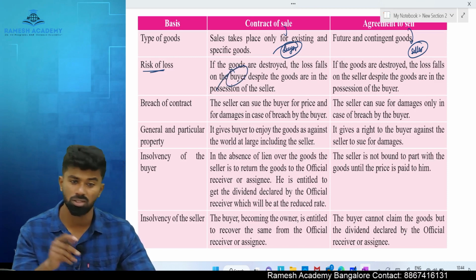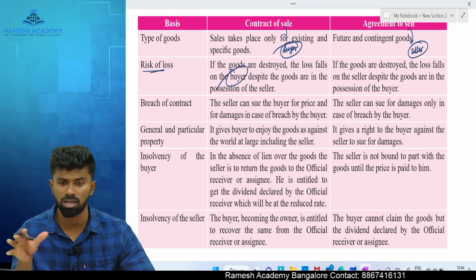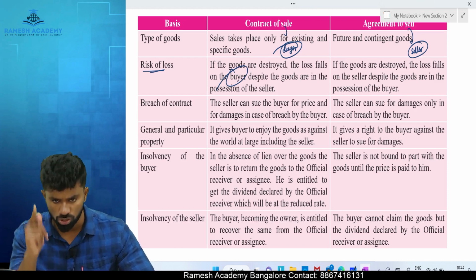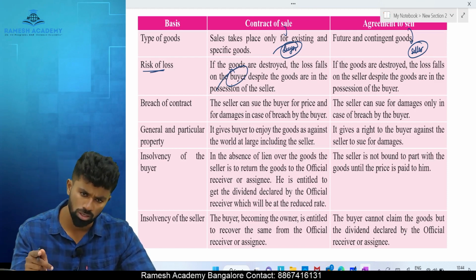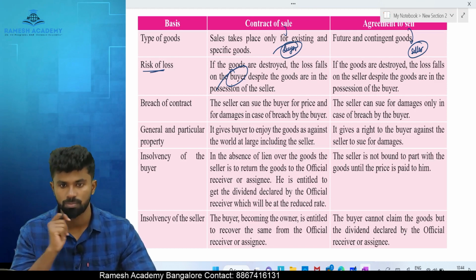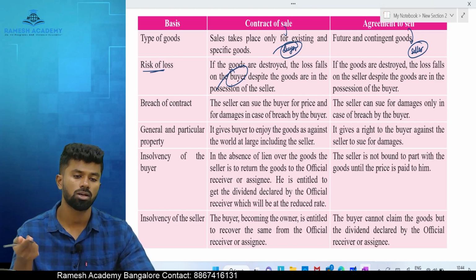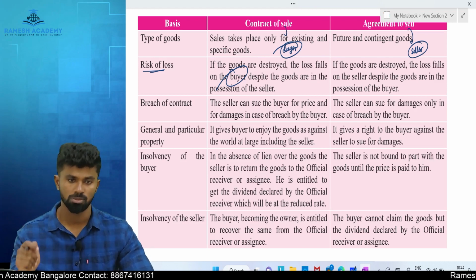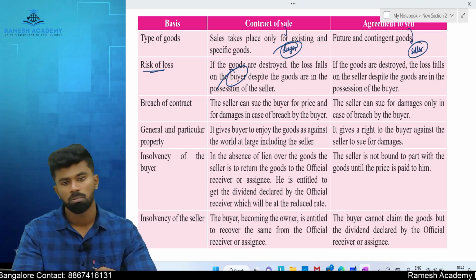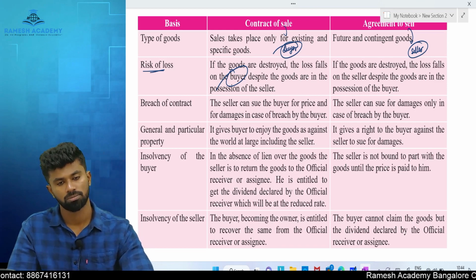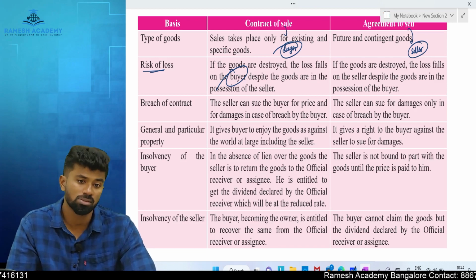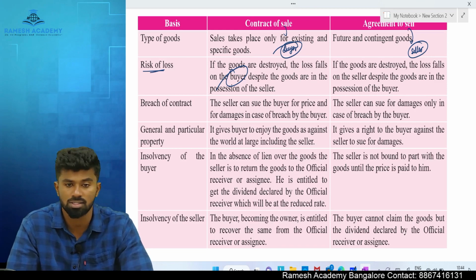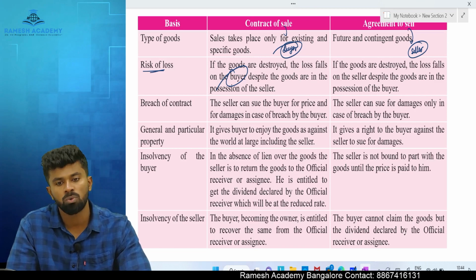If something happens to the goods, the buyer will be responsible. Whether the goods are with the seller or the buyer doesn't matter. Once ownership is transferred, whoever is the owner should bear the risk of loss. In case of sale, the buyer is the owner, so once the sale happens, the buyer becomes the owner and is responsible. But in case of agreement to sell, even though the agreement is made, the seller is still the owner. If the goods are destroyed, who will be responsible?